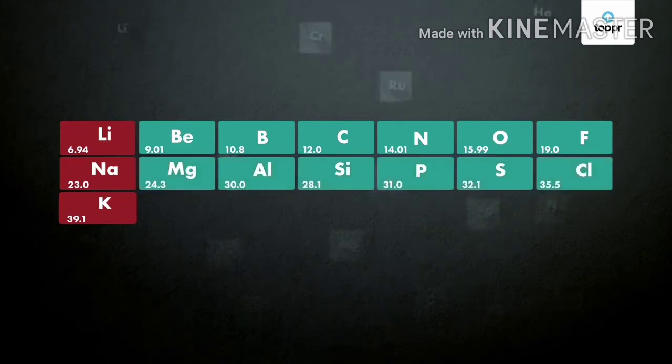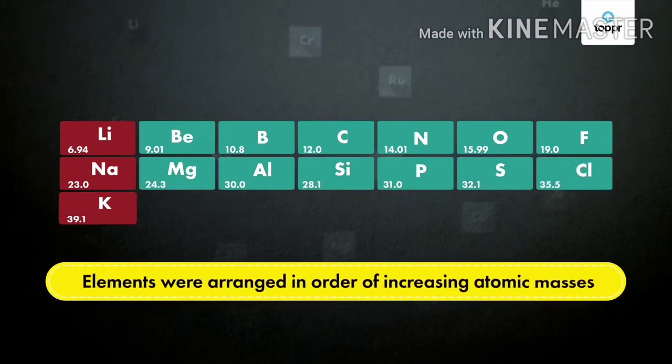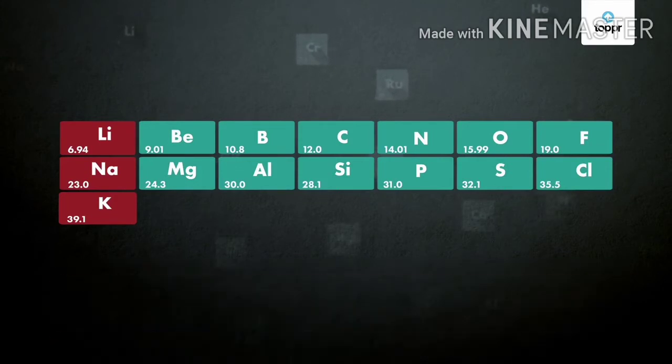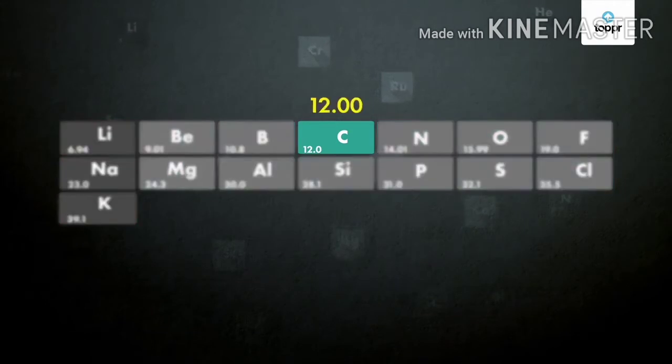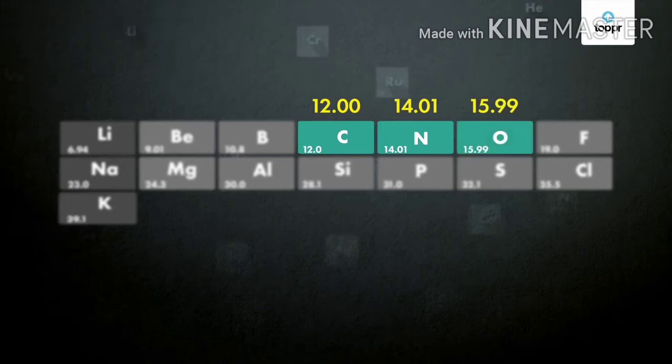Not only this, he also noticed that while doing so, elements were automatically getting arranged in an order of increasing atomic masses. For example, the atomic mass of carbon is 12, while that of nitrogen is 14.01 and oxygen is 15.99.